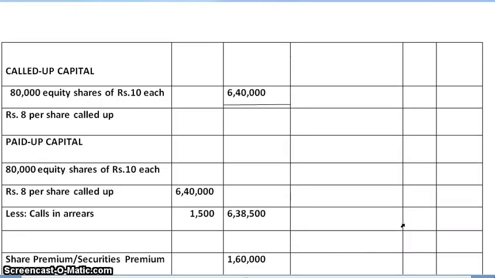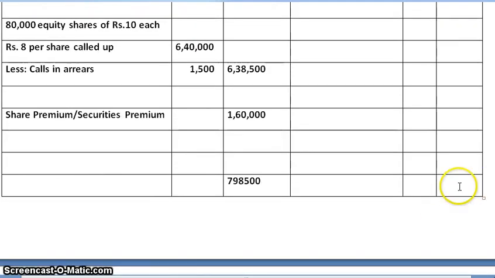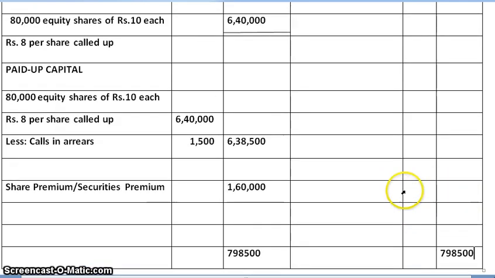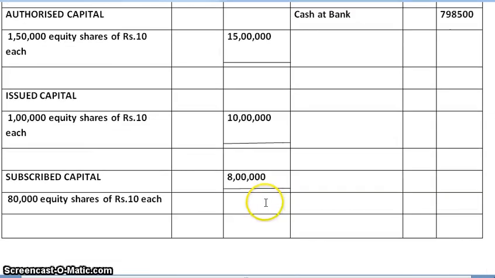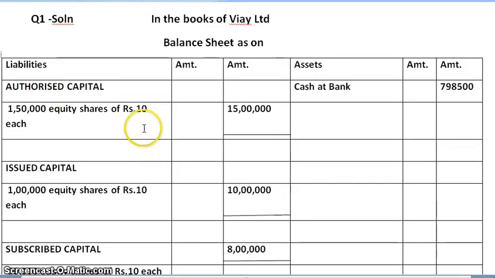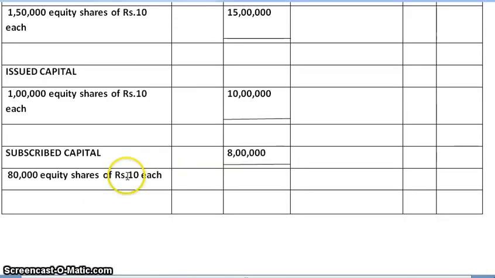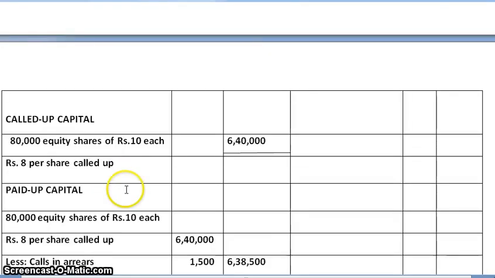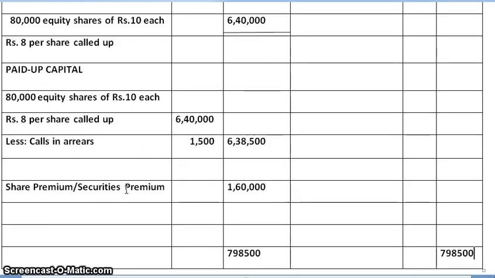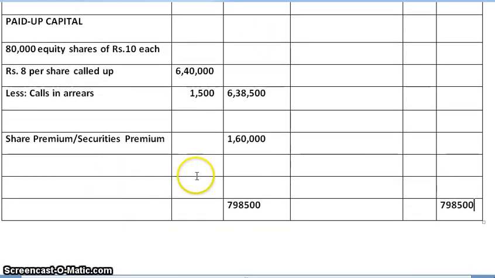Similarly, that of asset side we get 7,98,500. I hope you all have understood the concepts of authorized capital, issued capital, subscribed capital, called up capital, paid up capital, and share premium.